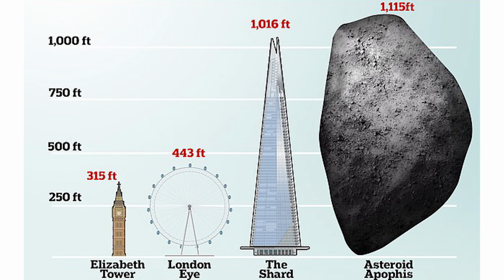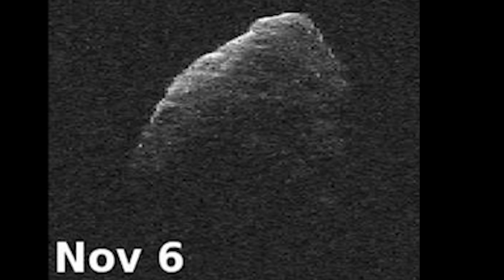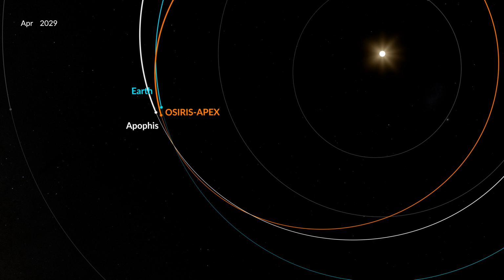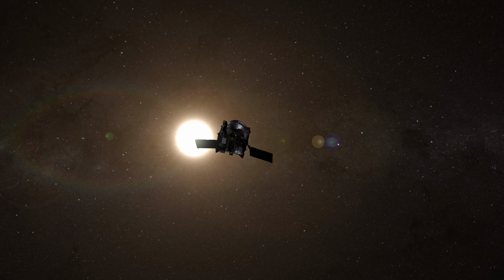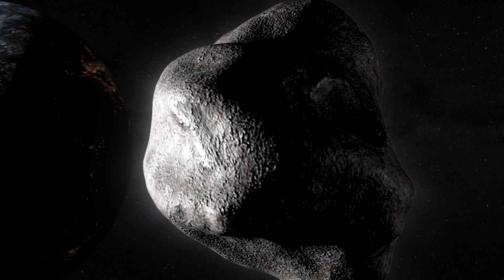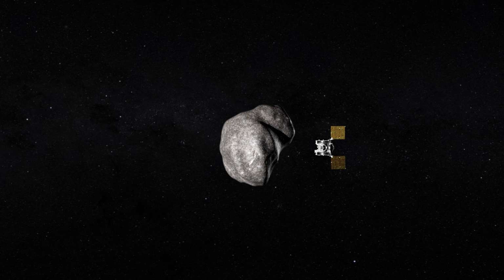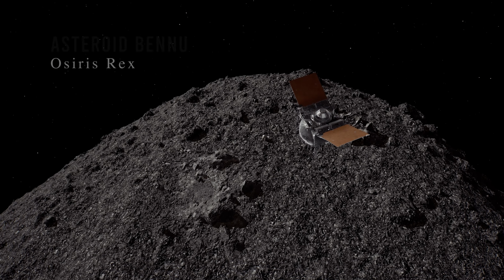Apophis is a near-Earth object at roughly 1,100 feet or 340 meters long. Apophis was once thought to have the chance of smashing into Earth in 2068, but is no longer considered a threat. Apophis will skim past Earth at a distance of 32,000 kilometers, closer than some satellites. OSIRIS-APEX will then carefully monitor the asteroid. OSIRIS-APEX will not be able to collect samples from Apophis, but will study the asteroid for 18 months.